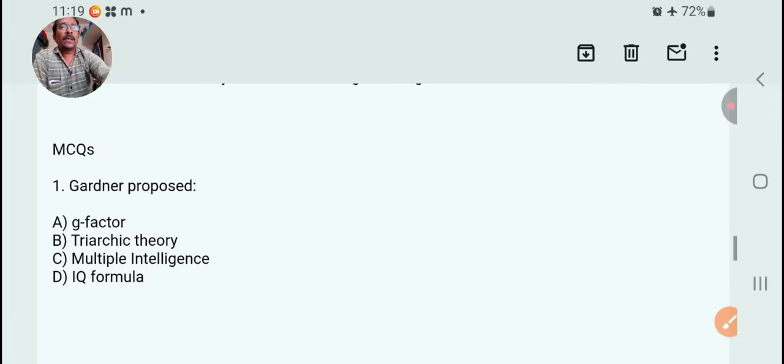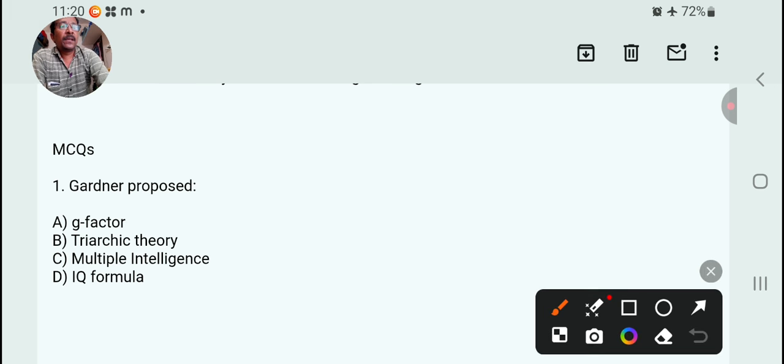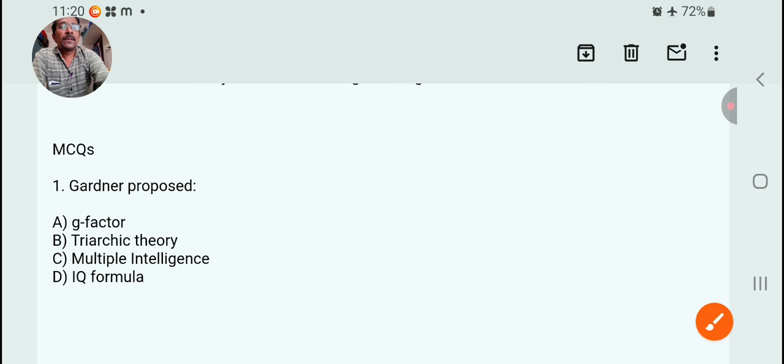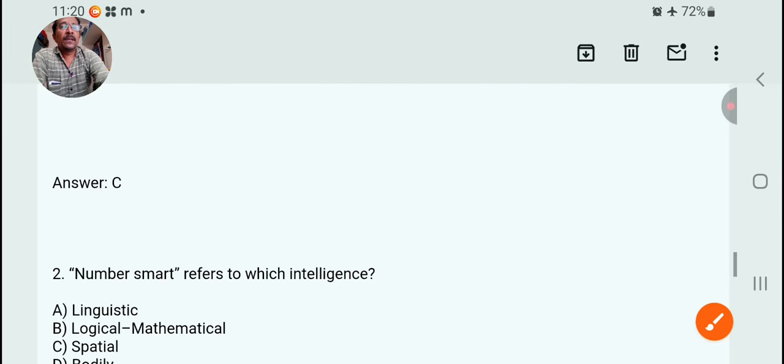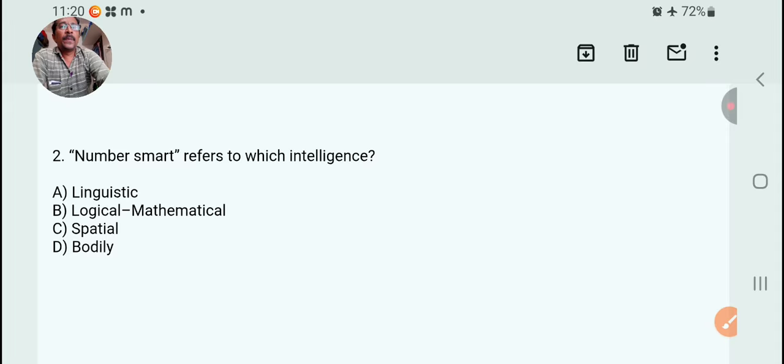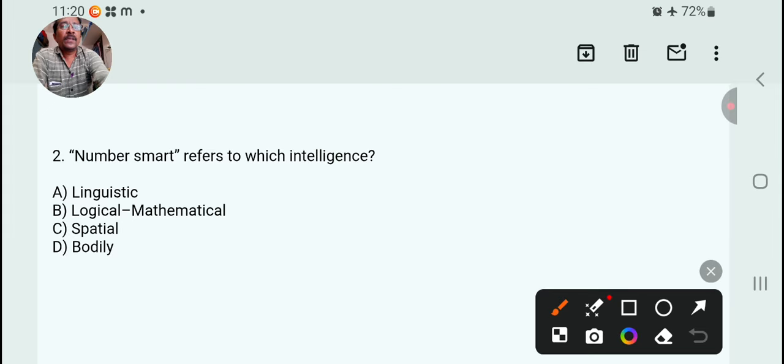Some questions. Gardner proposed: G-factor, triarchic theory, multiple intelligence, IQ formula. As per today's study, the right answer is multiple intelligence. Check the answer, C, right. Then, number smart refers to which intelligence? Linguistic, logical mathematical, spatial, bodily.